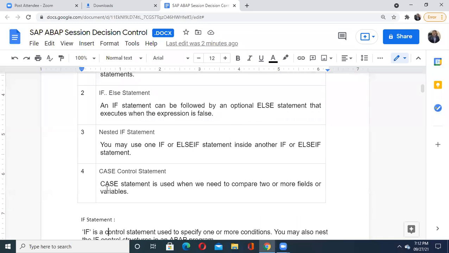It is also known as a multi-selection statement. In a switch statement in C language, you can write different cases one by one, and when you give the input to that switch statement, according to the matching case, that particular block of code is executed. Similarly, in ABAP I can write a case control statement, or case statement.